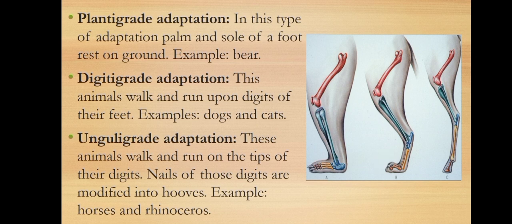In case of unguligrade adaptation, the animals walk and run on the tips of their digits. Nails of those digits are modified into hooves. Example, horses, rhinoceros, etc. So here in this picture you can see the unguligrade adaptation. The nails of their digits, you can see here that these are modified into hooves.